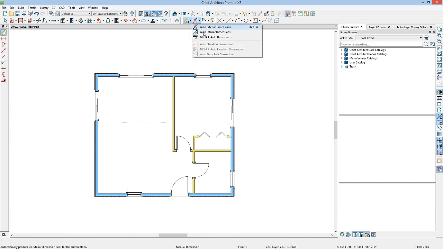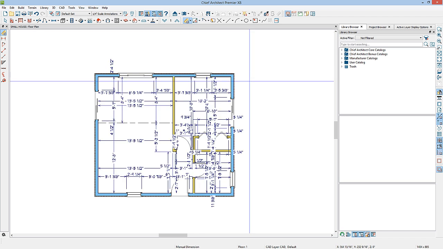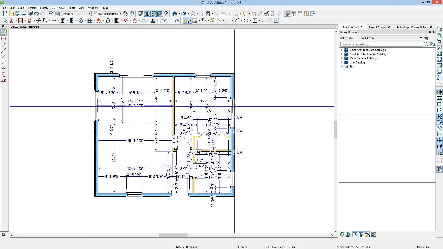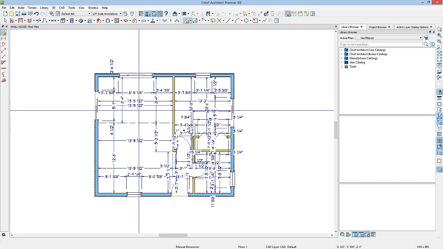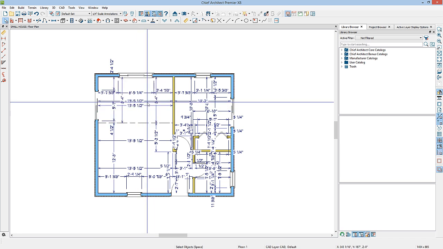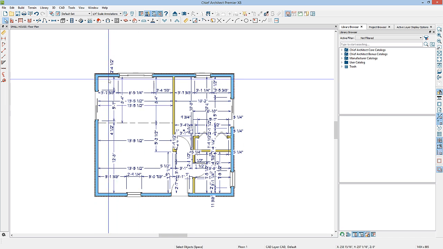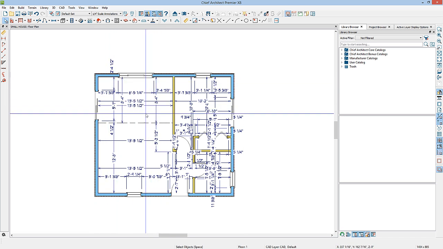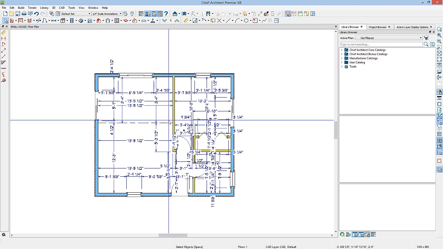Another automatic dimension tool you can use is your Auto Interior Dimensions. When I click on the Auto Interior Dimensions, you'll notice that it places a lot of dimensions, and some of them are repeated inside of a room. For instance, in this area, I have two dimensions that dimension the width of the room. What these dimensions are doing is dimensioning the length of this wall inside of the room and the length of this invisible wall inside of this room.